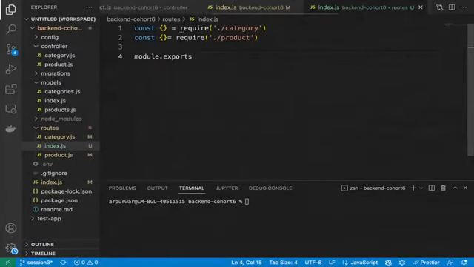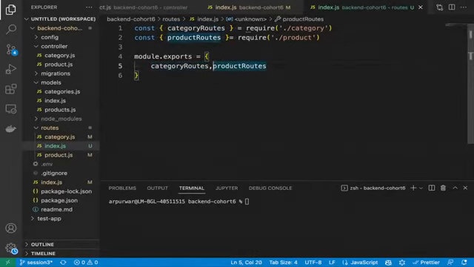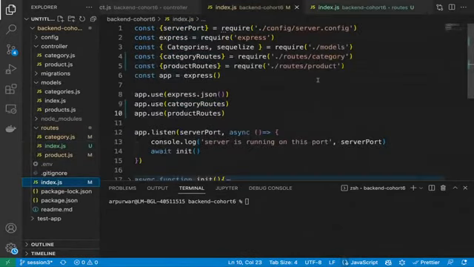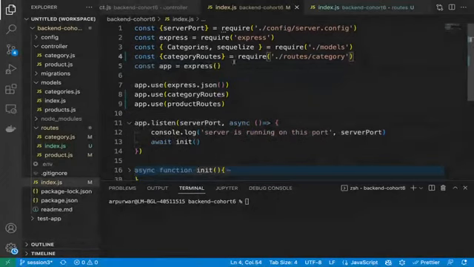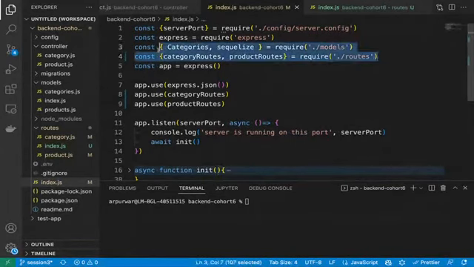Now we can simply export it from here with module.exports. We can export both things from here. From the category it will be category routes, and from the products it will be product routes. Correct? Then we simply export them: category routes, comma, product routes. Let's write them correctly. Then in index.js, no need to import like this. We can simply do this slash routes and then category routes, comma, product routes. Both will come here. Now we have reduced one line.